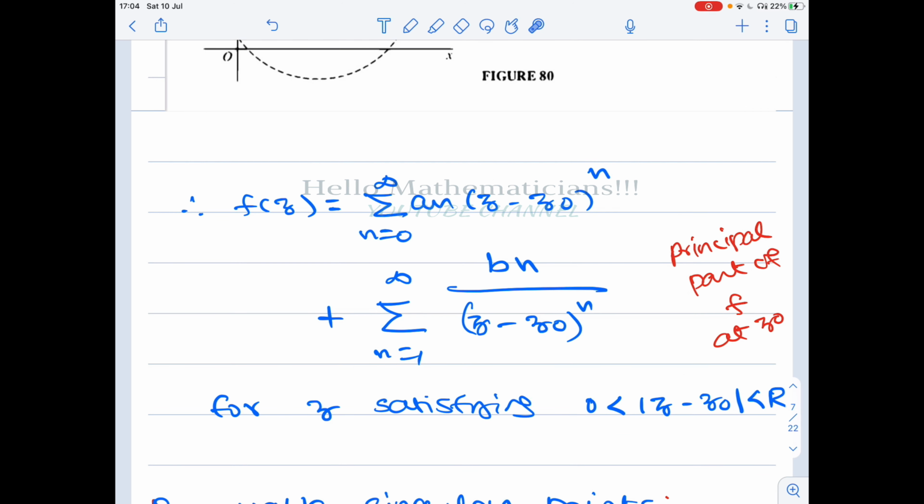So let z naught be a singularity, and we look at the Laurent series expansion of f of z about z naught. It will have positive powers of z minus z naught and negative powers also. The sum of the negative powers is called the principal part of f at the point z naught.